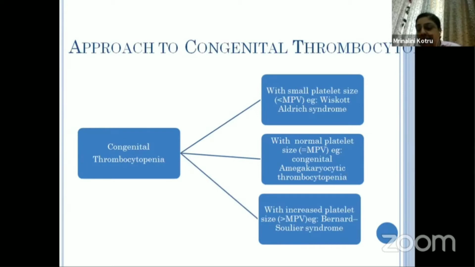For example, in a case of thrombocytopenia which seems to be congenital, if the MPV is low, that means it has small platelet size, then Wiskott-Aldrich syndrome is one thing you should think of. And if it is high, then Bernard-Soulier is the thing you should think of.